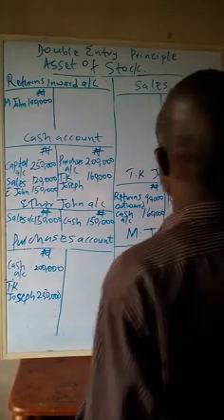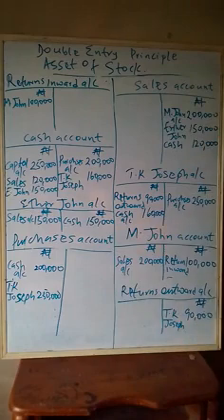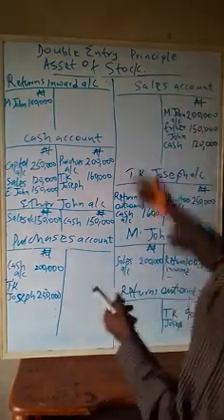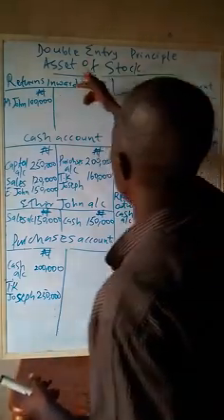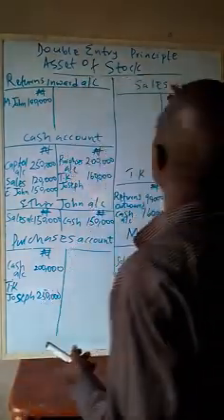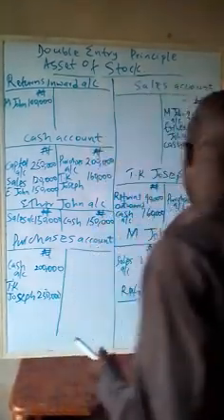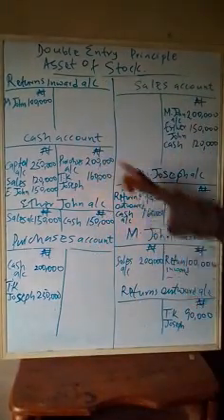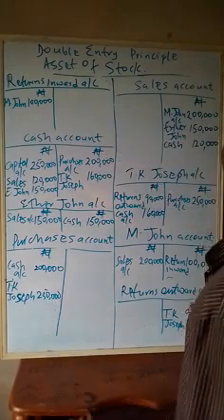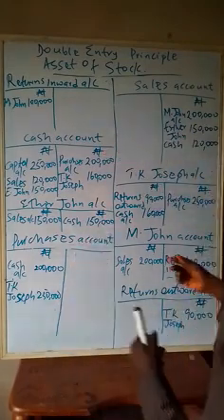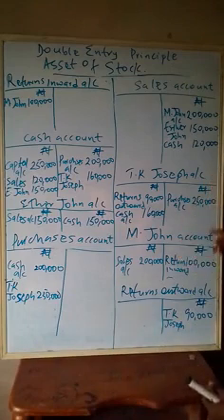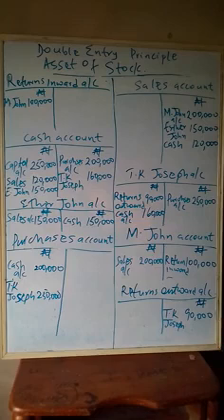That's the double entry. The space is not so much, but we manage it. Assets of stock, like I said, involve the purchases account, sales account, return inward account, return outward account, cash account, bank account, and also personal accounts. The personal accounts here are TK Joseph and E. John accounts. So that is the double entry principle for you that involves assets of stock.